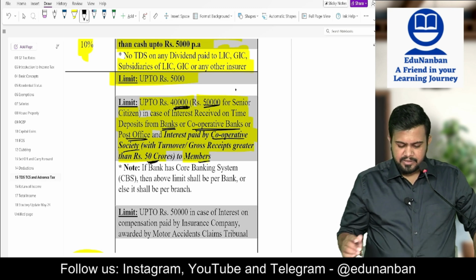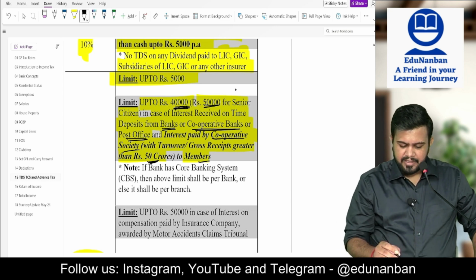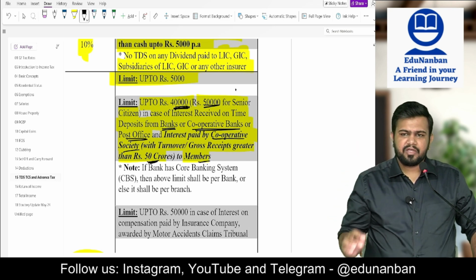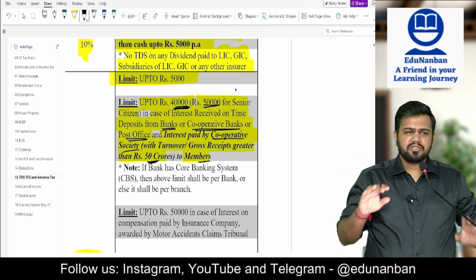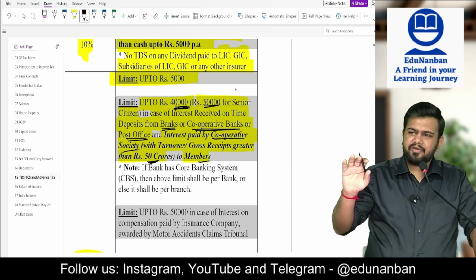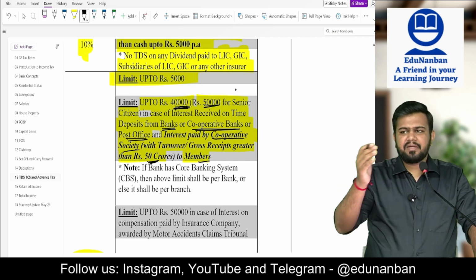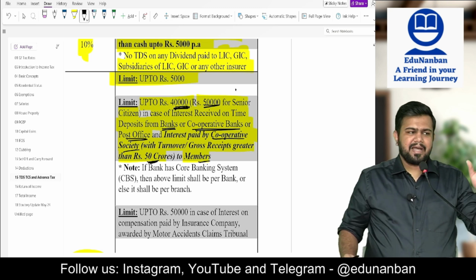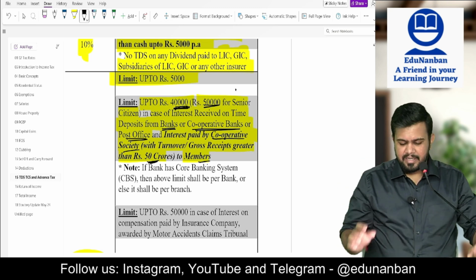Okay. Sir, what about cooperative society who are giving interest to members and their turnover is within 50 crores? If it is within 50 crores, no need to deduct TDS. Only if it is above 50 crores and they are giving interest to members, they have to deduct the TDS. And for that also there is a higher limit of 40,000, 50,000 as the case may be.